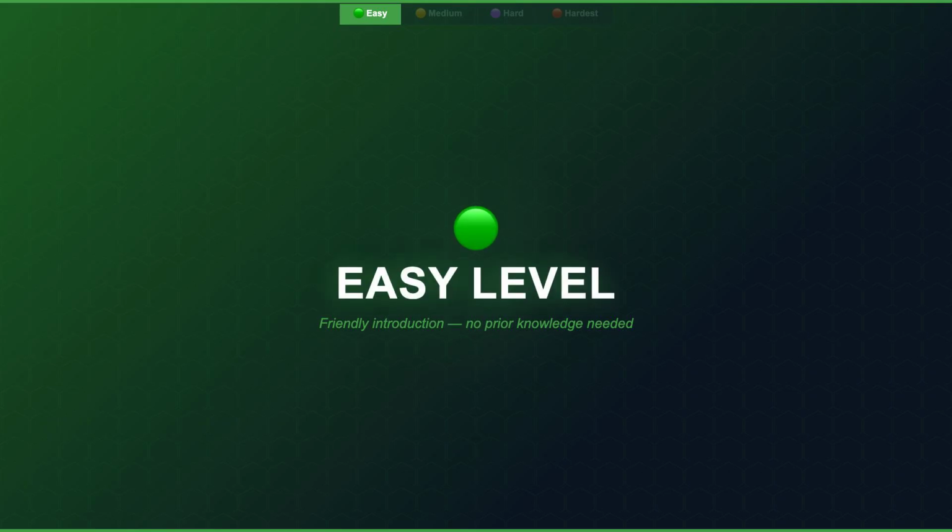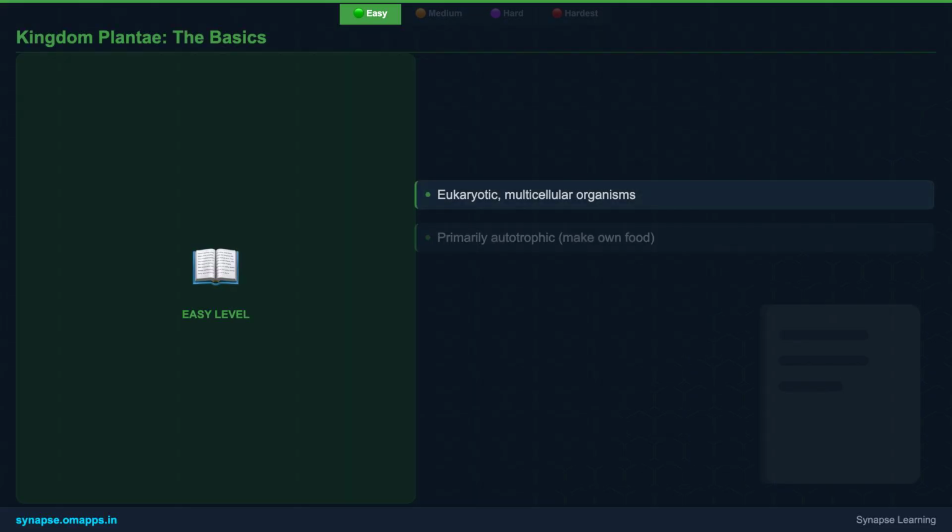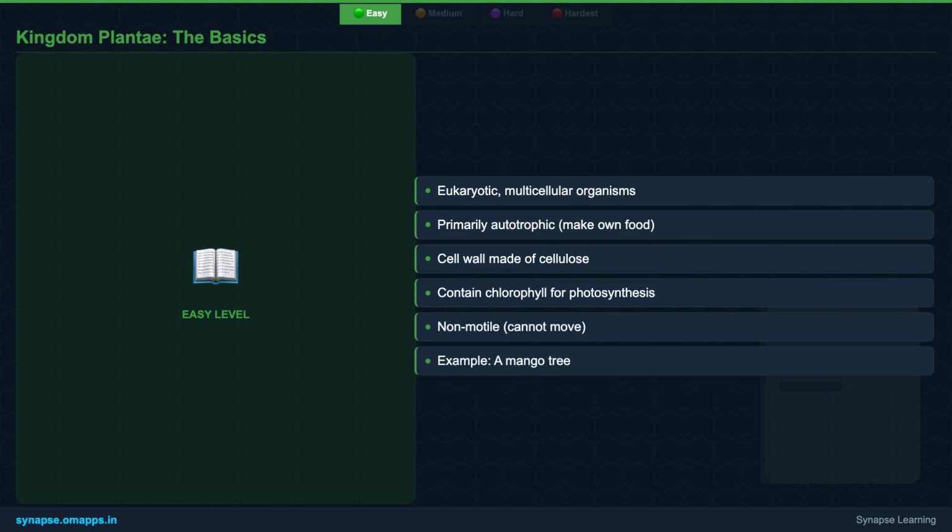Let's begin our exploration with the fundamentals of Kingdom Plantae, making it easy to grasp the core concepts. In our first section, we define Kingdom Plantae. These are organisms that are eukaryotic, multicellular, and primarily make their own food through photosynthesis. A key feature is their rigid cell wall made of cellulose, providing crucial structural support. Unlike animals, plants are non-motile, meaning they stay rooted in one place. These foundational characteristics distinguish them as a unique kingdom of life.